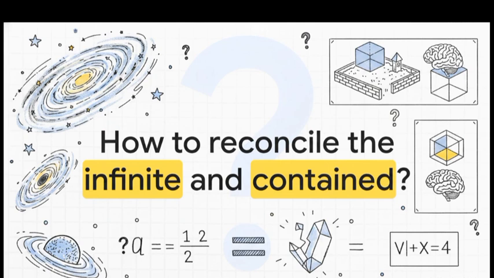So, how do we reconcile the infinite with the contained? It's a huge rhetorical question, but it perfectly captures the sheer magnitude of a conflict, where the very substance of the universe somehow creates this overarching dilemma. And why does this matter to you and me? Because it highlights the absolute limits of human comprehension. It shows us that when we try to measure the unmeasurable, well, the math just breaks down.